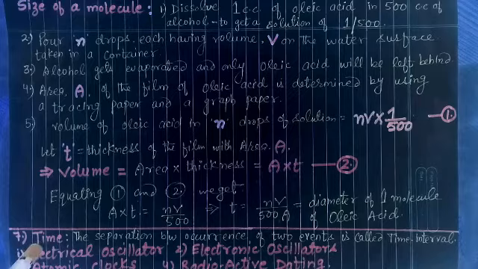Next topic we have time. The separation between the occurrence of two events is called time interval. There are different techniques of measuring time. These are electrical oscillators, electronic oscillators, atomic clocks, radioactive dating.